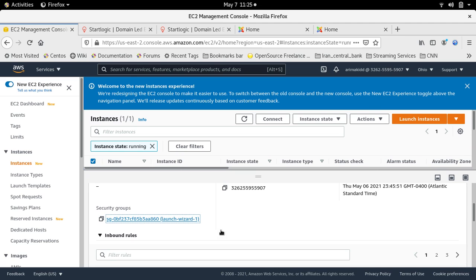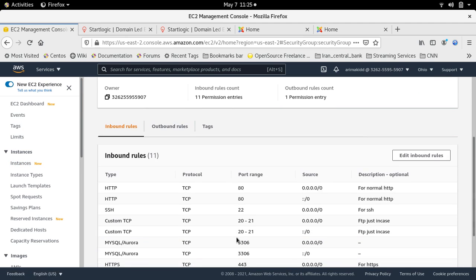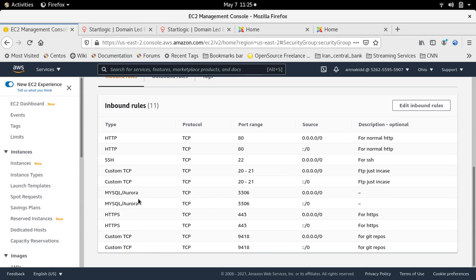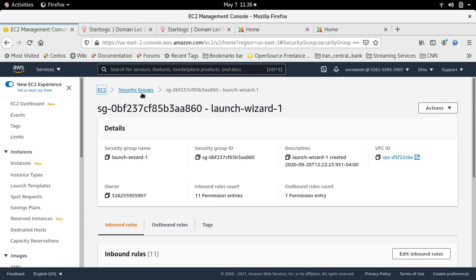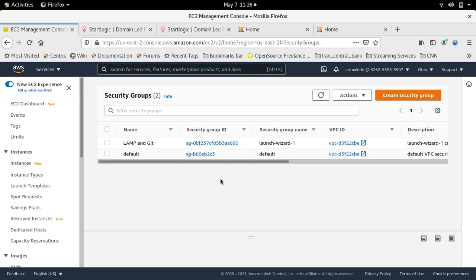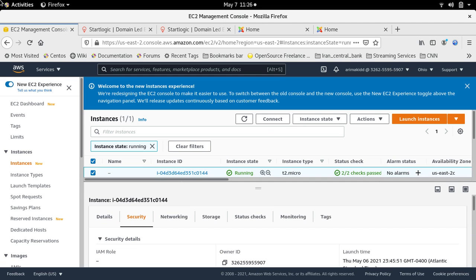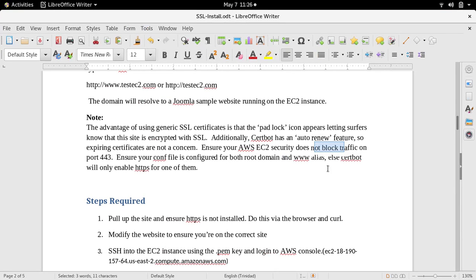Still not seeing that 443, but it's definitely there, because when you go into the security rules, inbound, you're seeing the 443. So we know that port 443 is open for us. These are the security groups. I want to go to my EC2 dashboard. So we don't have much of an issue there. Our documentation also says that AWS security is not blocking port 443.